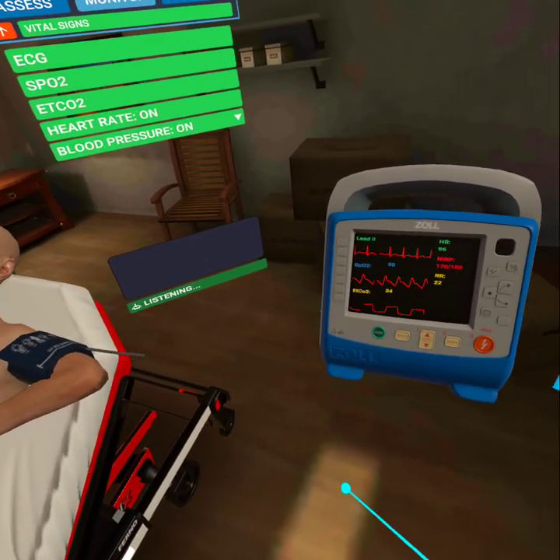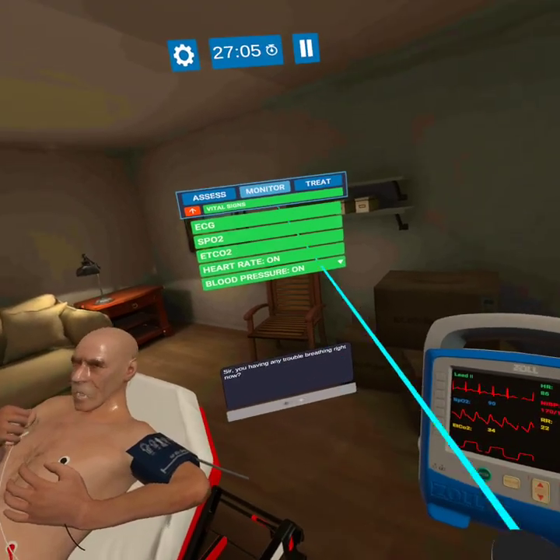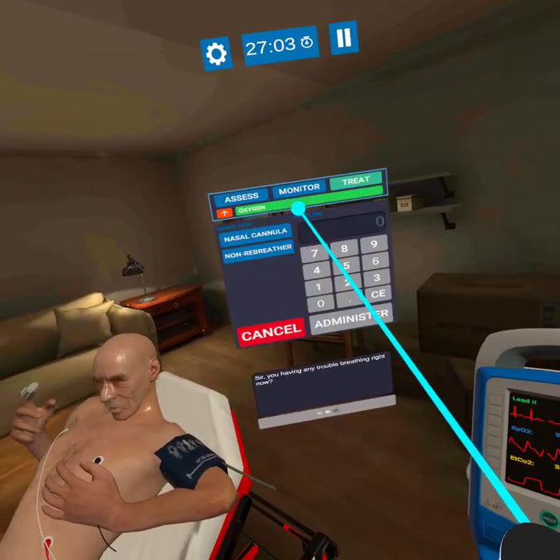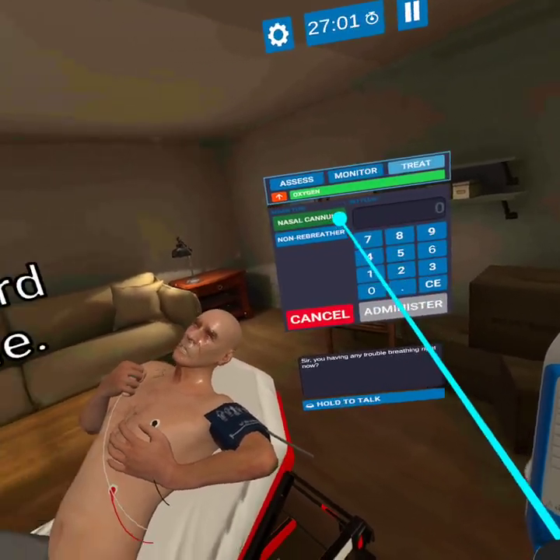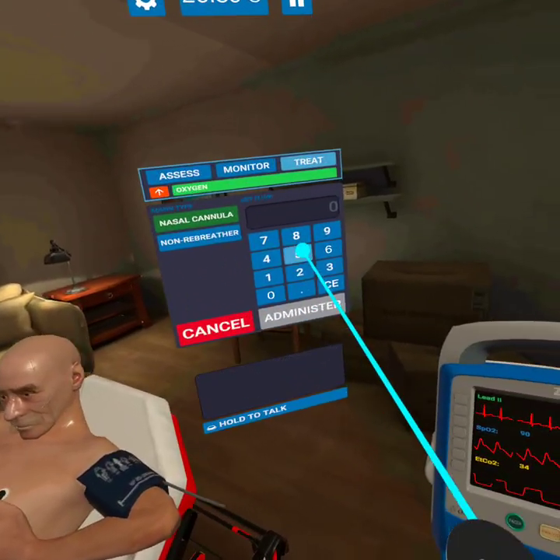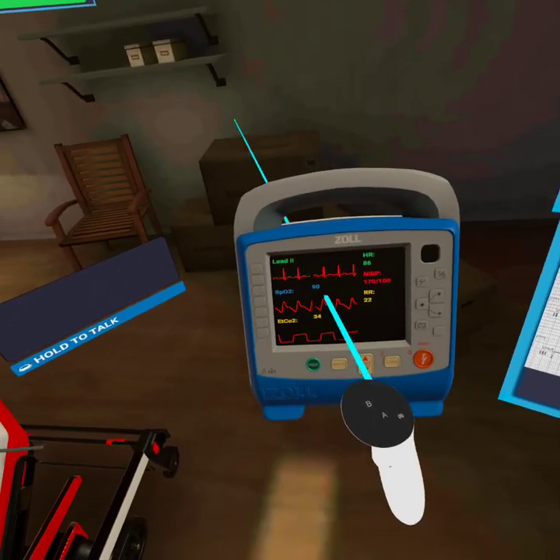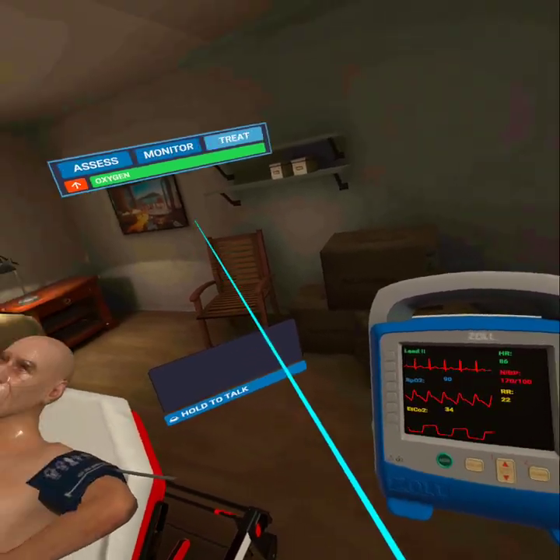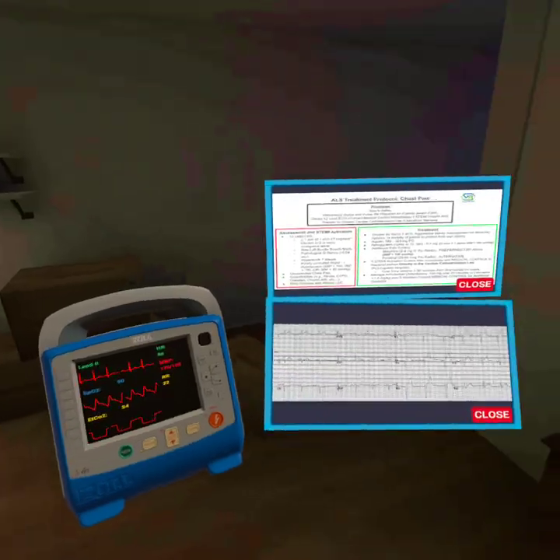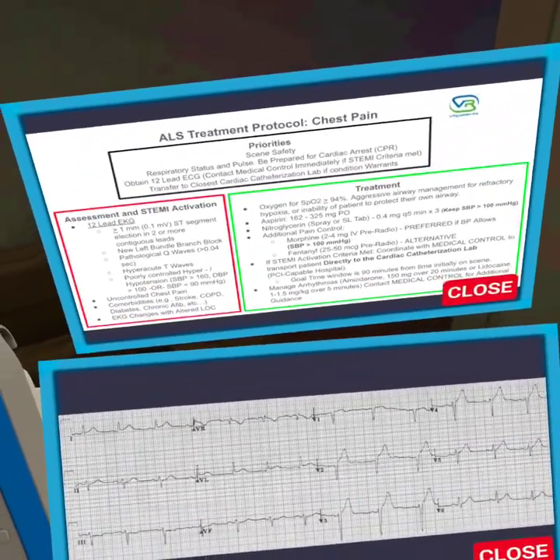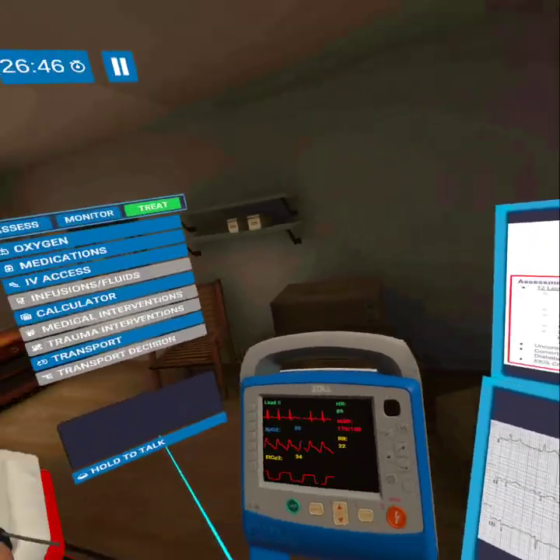Sir, are you having any trouble breathing right now? Yes, it's getting hard to breathe. Okay, let's get him on a nasal cannula, and we'll see if that helps. If it does, that SpO2 will go up over time. And per our protocol here, we can give some aspirin as well as some nitro.